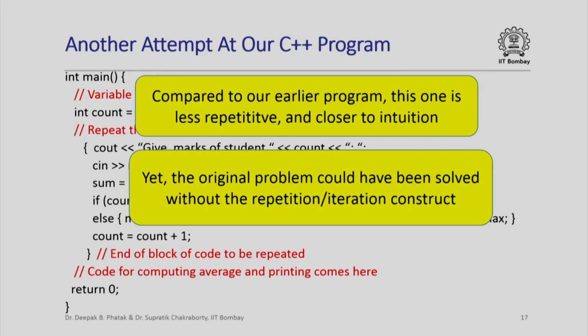Yet in this case the original problem could have been solved, and we have just seen how we could solve it without the repetition construct or the iteration construct, which means that in this case the repetition construct is handy. It gives us convenience, it allows us to write the program closer to our intuition, but it is not absolutely necessary. We will soon see a situation where the repetition construct becomes absolutely necessary.